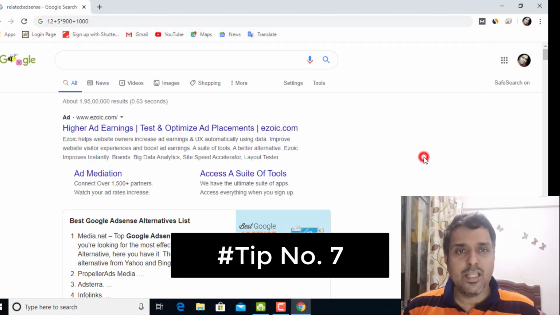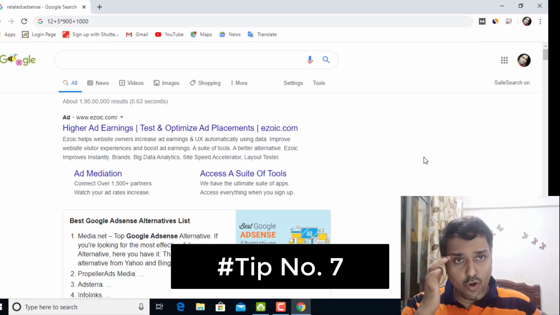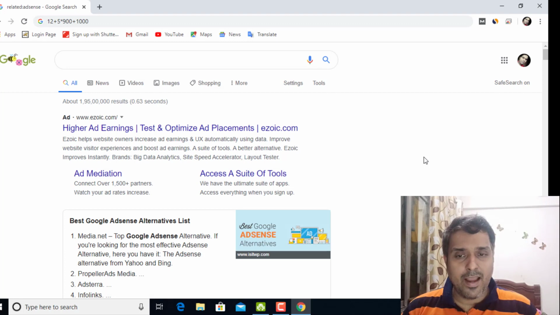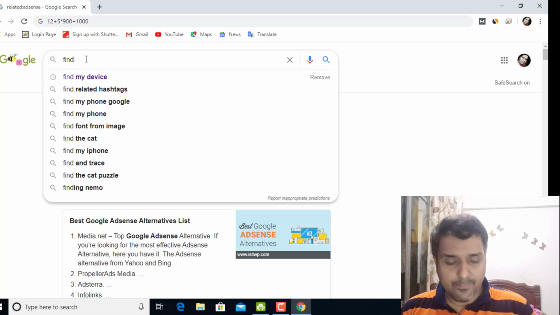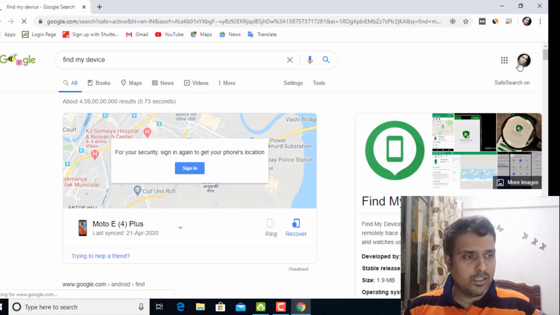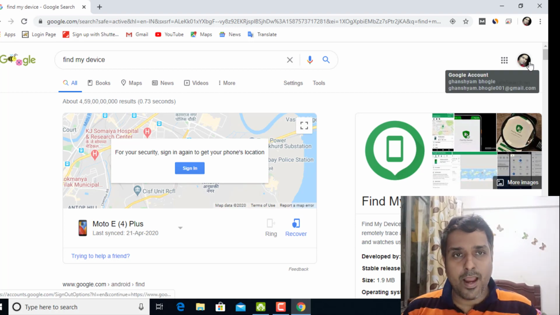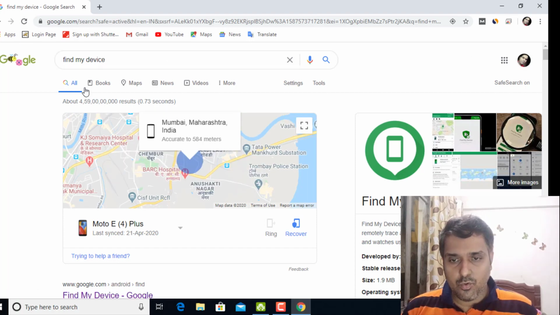Next one is, suppose now you have misplaced your mobile phone somewhere and you're not finding where your mobile is. So here also one tip is there which will be very useful. You can just go in Google and type find my device. Before that, your Google or Gmail should be signed in, which is signed in the mobile also. Okay, the same ID should be signed in here and in your mobile too. So here you click on find my device.